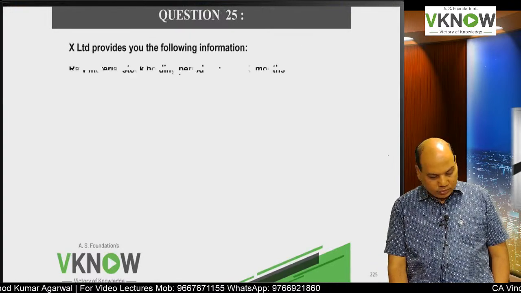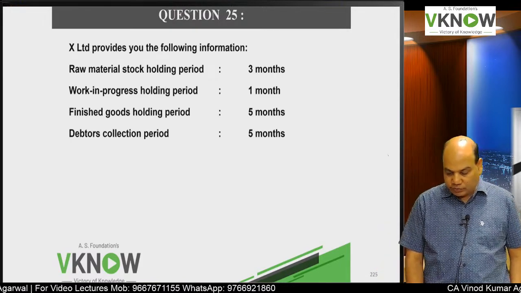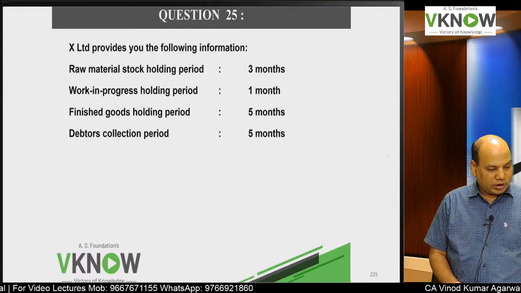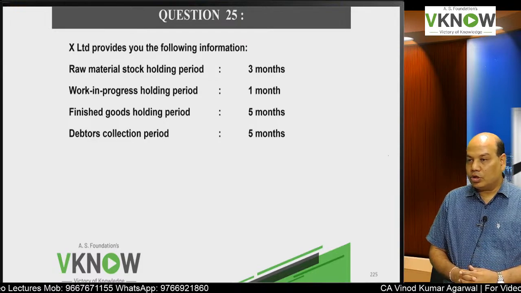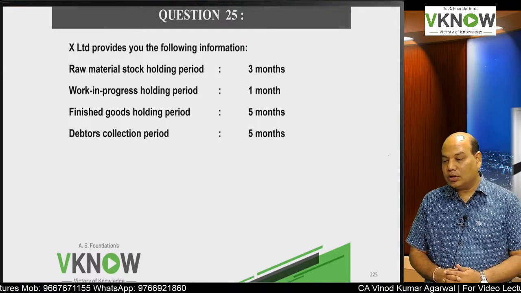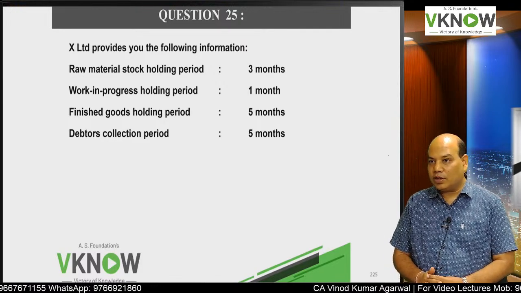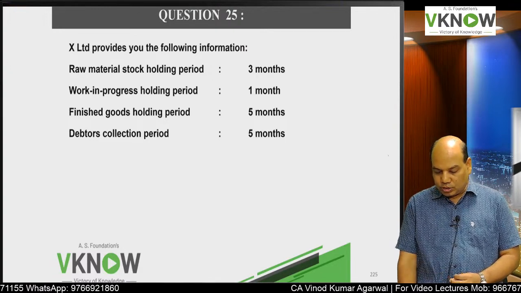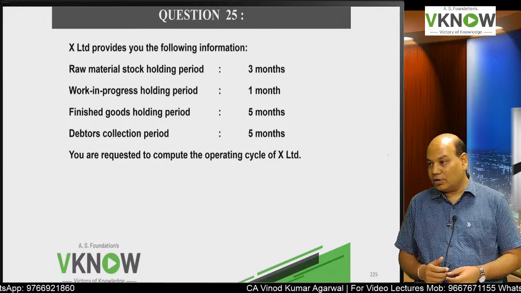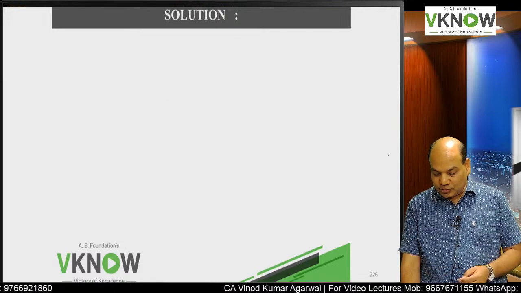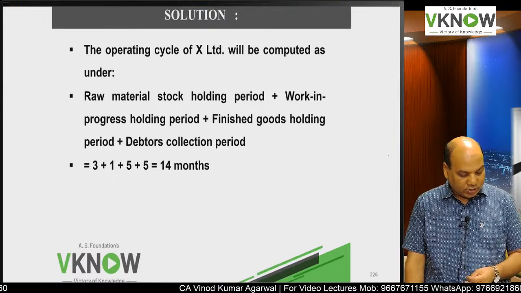Now next question, very easy, taken from some of the institute publication only. They should not ask such question to intelligent people. X Limited provides you the following information: raw material stock holding period 3 months, WIP holding period 1 month, finished goods holding period 5 months, debtor collection period 5 months. So can you add them? Yes. You are requested to compute the operating cycle of X Limited. How much is that? 14 months. Already I have given the answer.